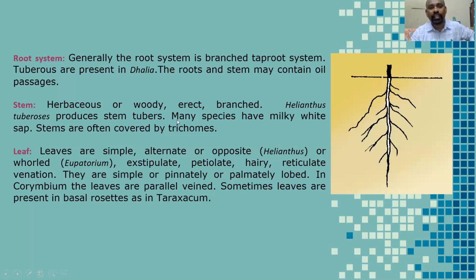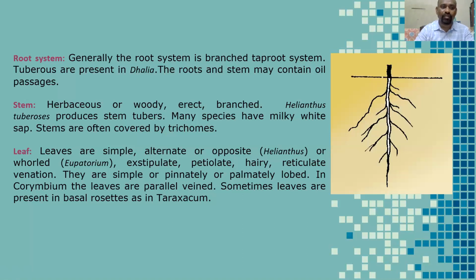Stems are often covered by trichomes. Students, the Asteraceae family members' plant body, including leaves and stem, are all covered with very small spine-like structures. They are called trichomes. They cover the entire plant body.